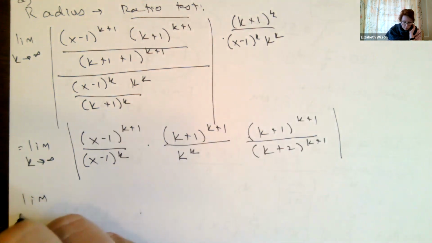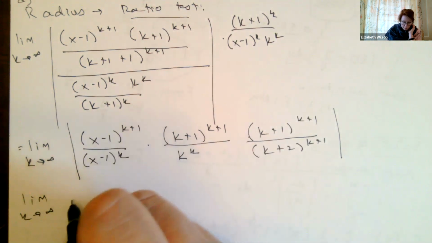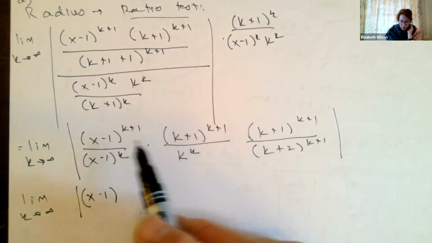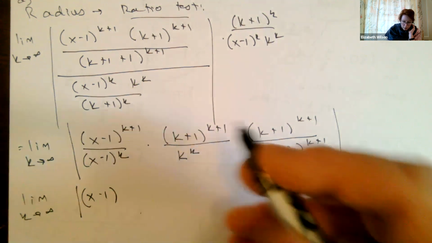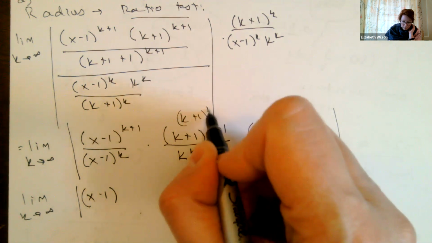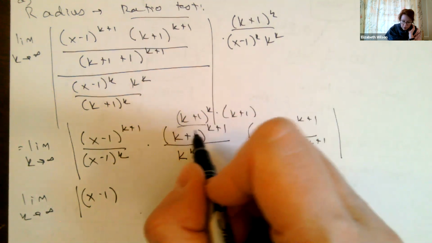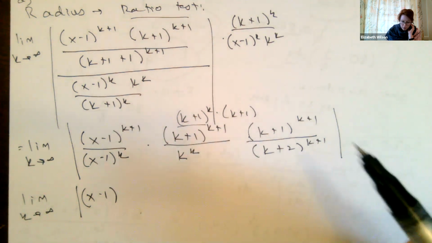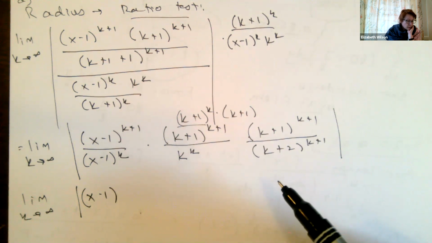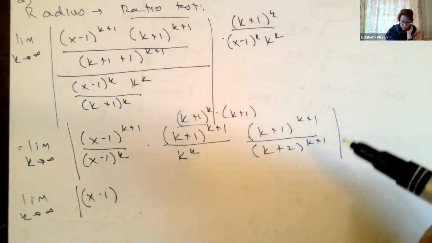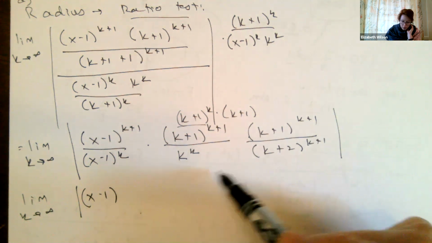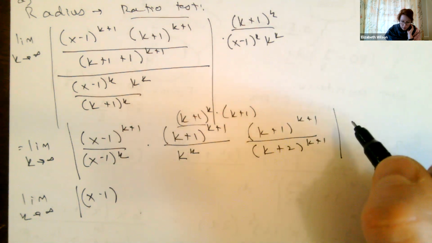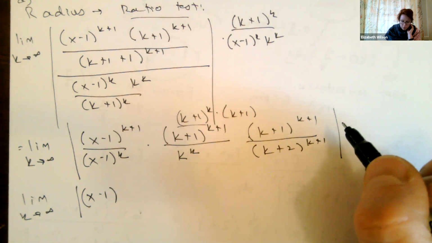So the limit as k goes to infinity. This is going to be x minus 1, right? Because these cancel out with the k's. And then I've got k plus 1 to the k times k plus 1 all over, no, I'm sorry, I'm going to leave it like this. So k plus 1 to the k plus 1, and then this over this. Did I group this correctly? All over k to the, yeah, okay, I see it. I think I have an extra hanging out here. Give me a sec to regroup.